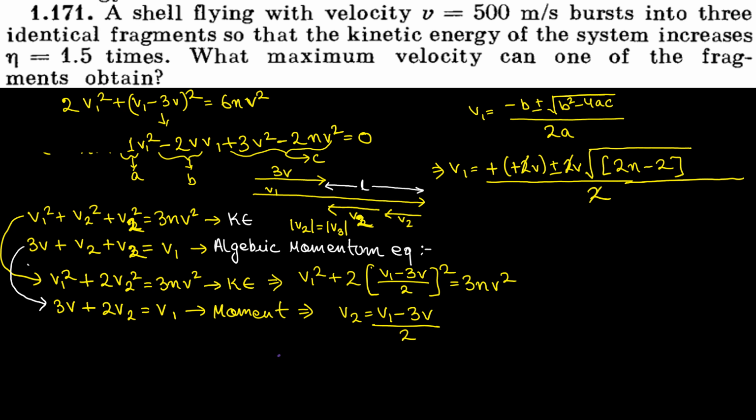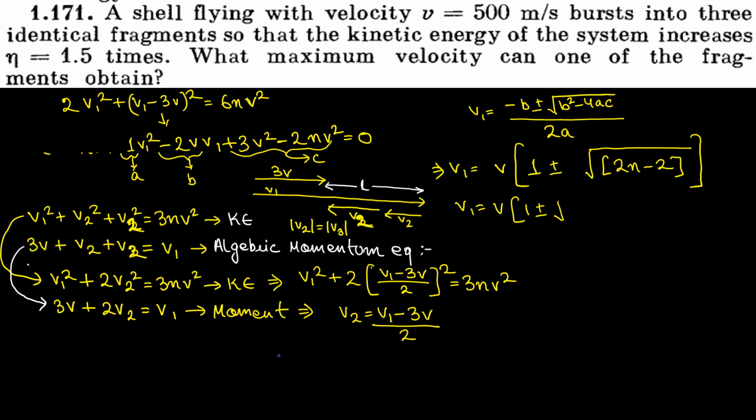So we are left with v1 is equal to v plus minus v under root of 2n minus 2. You can take v common from both these terms. So this is our final value of velocity, or the maximum value of velocity v1. Or this can be written as velocity v1 is equal to initial velocity into 1 plus minus under root of, I can take 2 common out here, so 2 into n minus 1. So the maximum value of velocity v1 is equal to this entire value, isn't it?